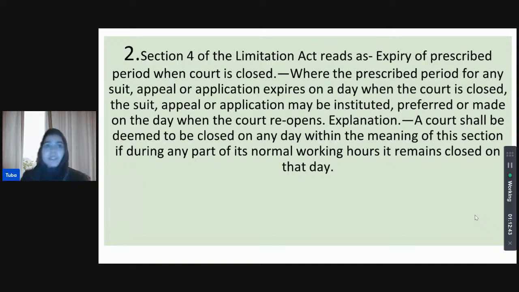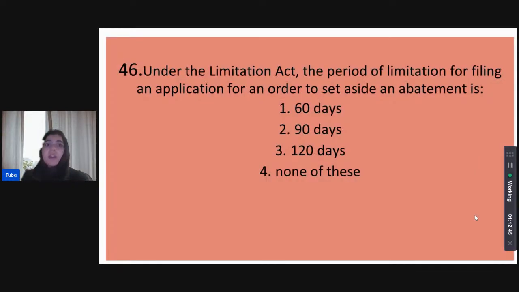All right, and this is section 4 that is telling us this. Under the Limitation Act, what is the period of limitation for filing an application for an order to set aside an abatement? So, if you want to apply for an order so that an abatement itself is set aside, what is the limitation period? Is it 60 days from that abatement, 90 days from that abatement, 120 days from that abatement, or is it none of these?